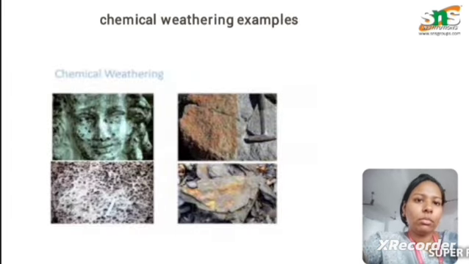Next one is the example for the chemical weathering. These are a few examples of chemical weathering. The chemical weathering can also appear externally, where it results in a porous layer of the rocks, or it may happen like the rusting of the rocks. These are some of the examples of the chemical weathering.